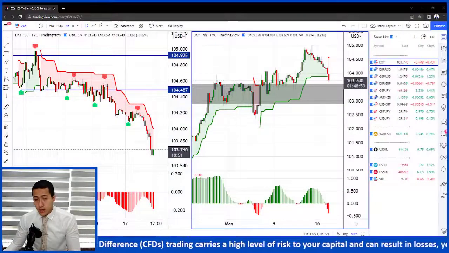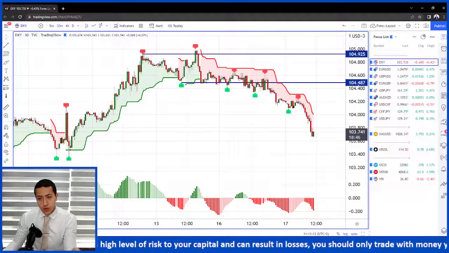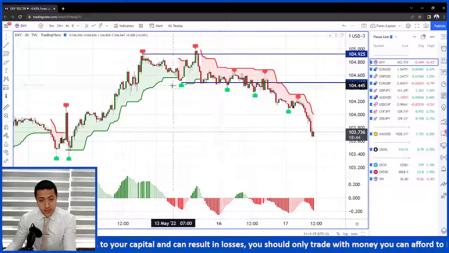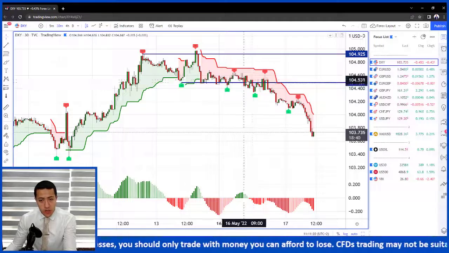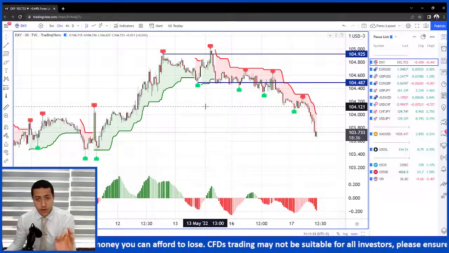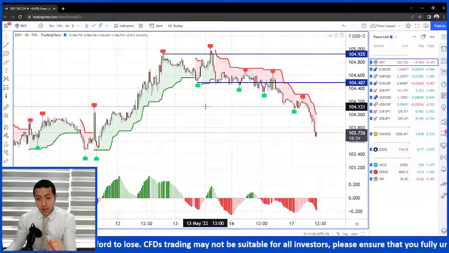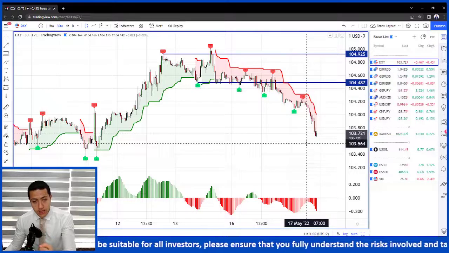In yesterday's video, we mentioned on the US dollar index that the key level we will be looking for is 104.50. We mentioned that those levels are the key supports by the beginning of the week. And once we break and hold our trading below, we will be having our targets set around the 104 and 110 points on the US dollar index. Basically, we had this brilliant downward move.